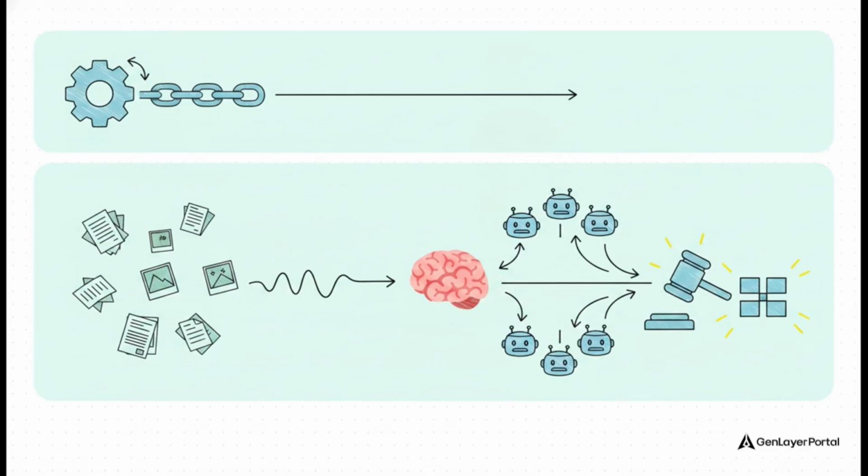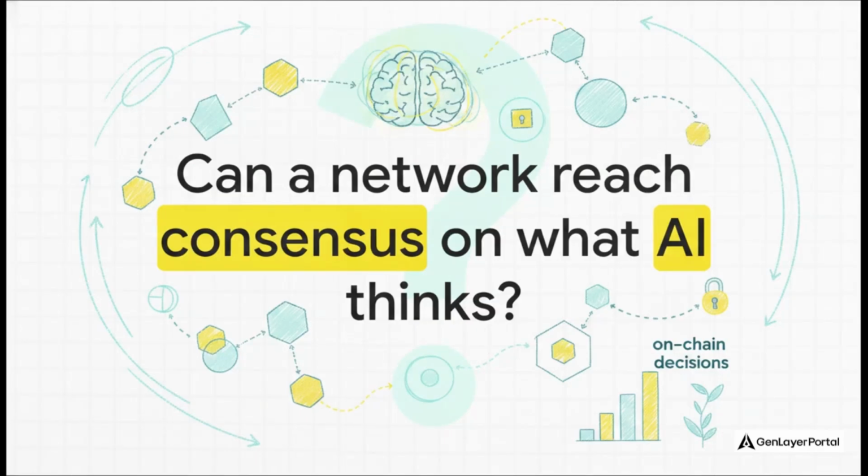So we are no longer just asking, did this exact mathematical computation happen? We're asking, does this result actually satisfy the rules and evidence defined by the application? It is a massive leap from pure math to actual on-chain judgment. Which brings us to the end of our explainer and honestly leaves us with this really powerful, lingering question.